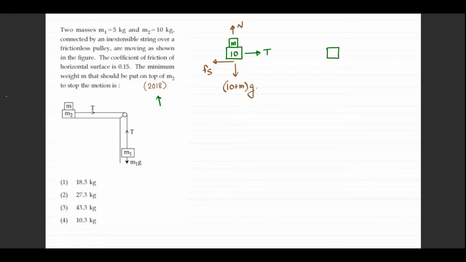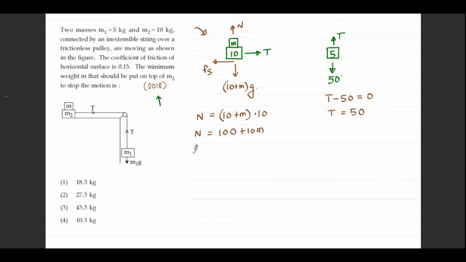For M1, FBD will be something like this. So if I establish equilibrium for M1, it will be T minus 50 equal to 0. So T is 50. Now let's pay our attention to this part. Can I say normal will be equal to 10 plus M into g, which is 10. So normal is 100 plus 10M.